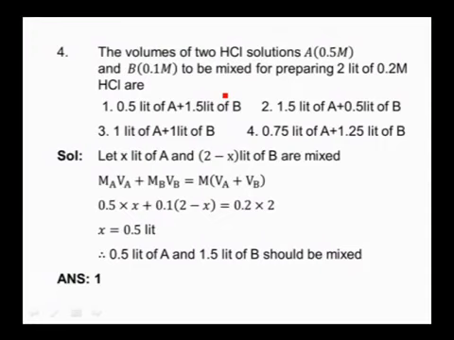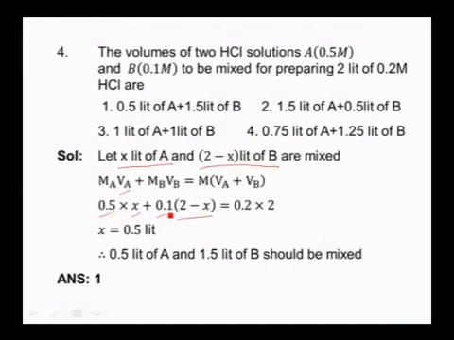So let the volume of A be X liters first. Then what is the remaining volume? 2 minus X liters. That is the volume of B. So volume of A is equal to X liters. Volume of B is equal to 2 minus X liters. The concentration of A given is 0.5 and concentration of B given is 0.1.